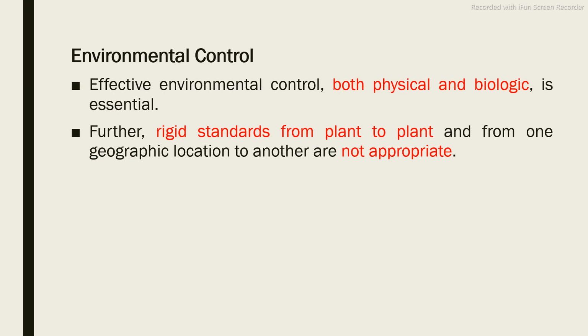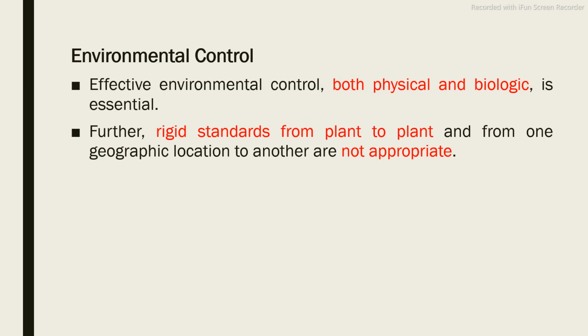These are the environmental conditions which will affect the stability of your final preparations. So we have to take care of all of these environmental conditions: temperature, humidity, pH, moisture, light, etc. And these conditions may differ from plant to plant, or from one geographic location to another.